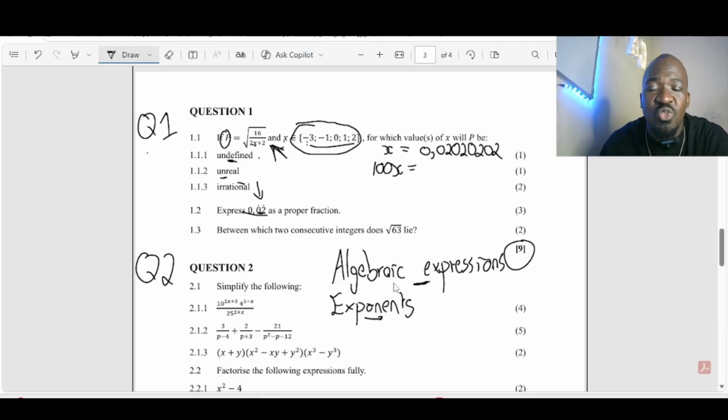Then when you multiply this one with 100, I'm not quite sure what it is going to be, let me check first. Sorry about that, guys. Let's see very fast. If we multiply 100 by that 0.020202, we're going to get 2.020202. That's what we're going to get, right?